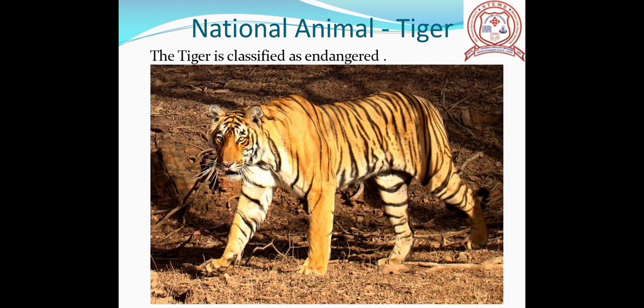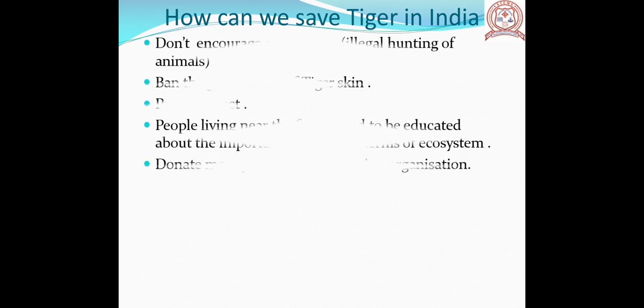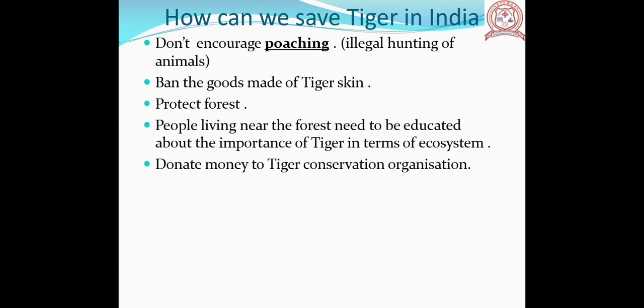Children, nowadays our national animal tiger is classified as endangered. Endangered means in danger of disappearing from the world. Let's see how we can save tigers in India. Don't encourage poaching. What's the meaning of poaching? Illegal hunting of animals.